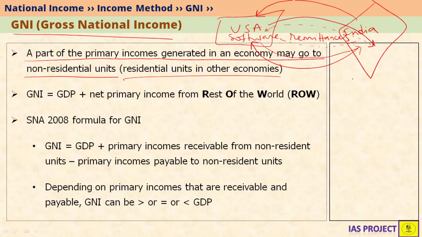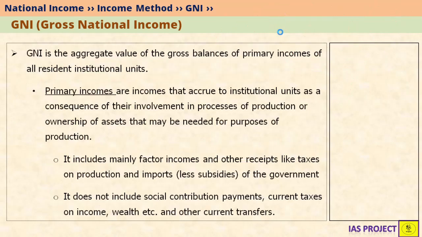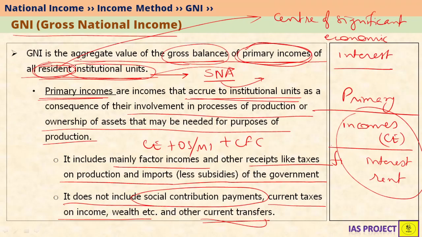So we can understand that certain people in India are actually sending incomes to other countries. Maybe USA, maybe Sri Lanka, maybe Nepal, any other countries. Similarly, certain individuals in other countries, Nepal, Sri Lanka, USA and other countries are sending incomes back to India. So gross national income is nothing but the aggregate value of those gross balances. So you are going to remove the incomes which are being sent from India to outside, and you are going to add incomes which are coming from outside into India.